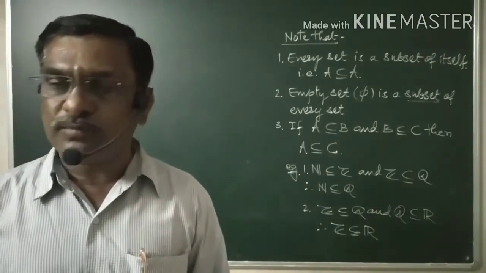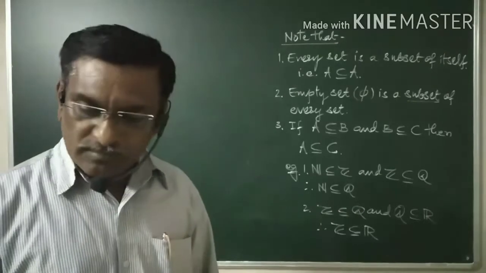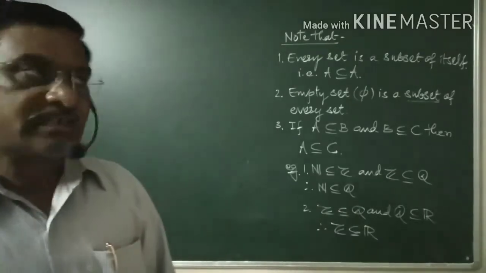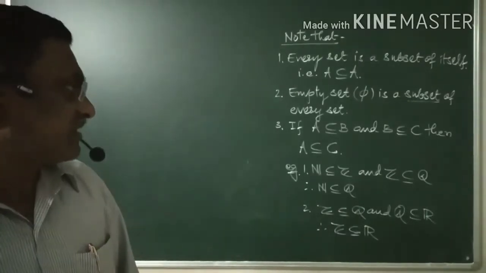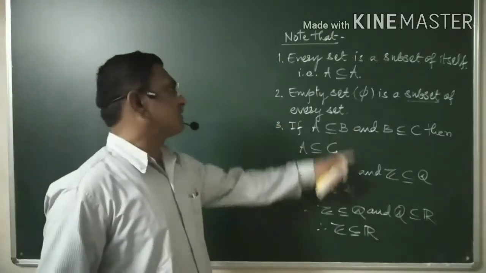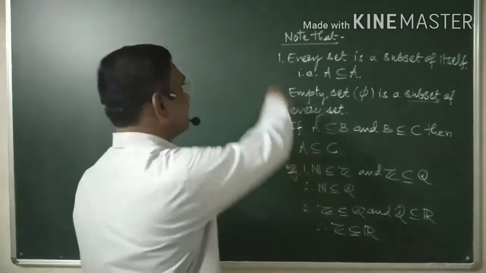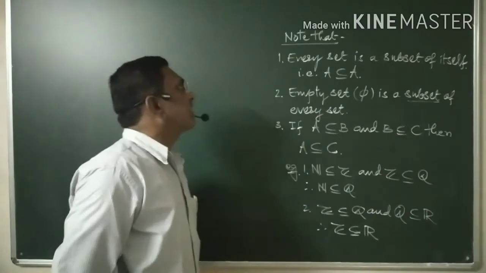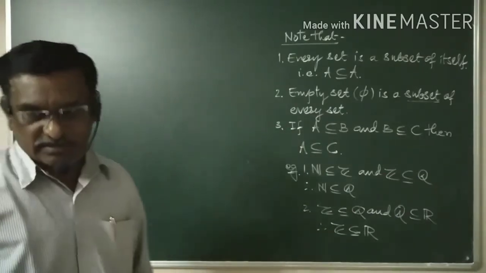If you go for the relation between the basic sets, you will find these are the relations, and these three notes come immediately from the definition of subset.